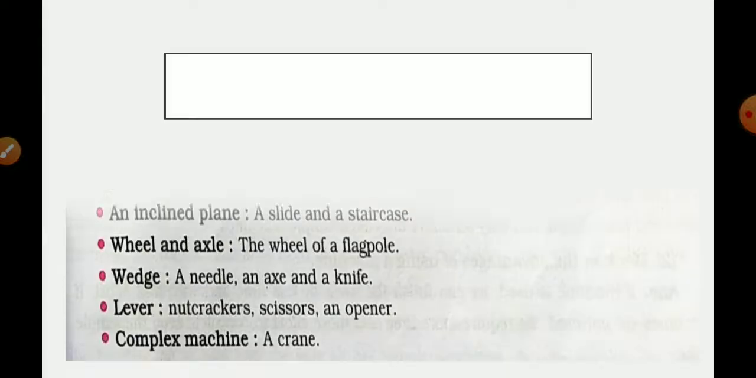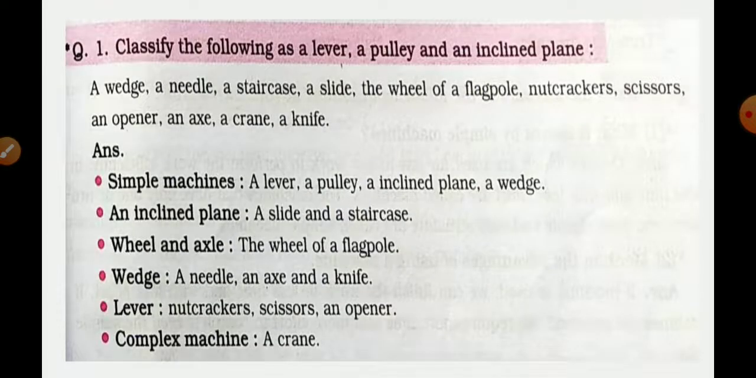Question number 1. Classify the following as a lever, a pulley, and an inclined plane. A set of words are given here. You have to classify them as lever, pulley, and inclined plane. Understood? Answers are given directly here. Simple machines, an inclined plane, wheel and axle, wedge, a needle, wedge, lever, complex machine. Right? You have to classify the words here.